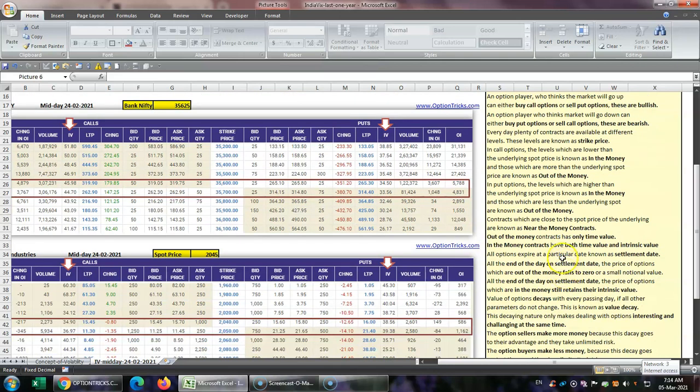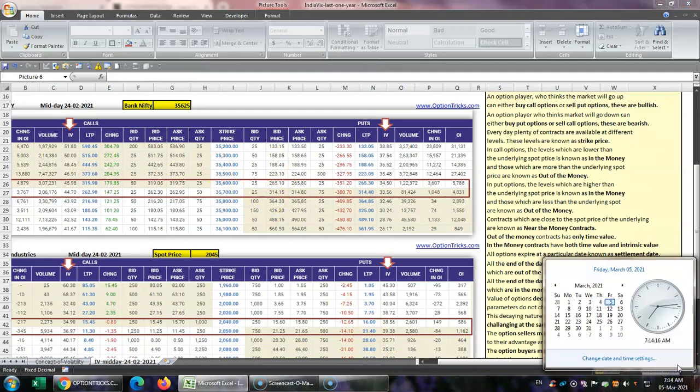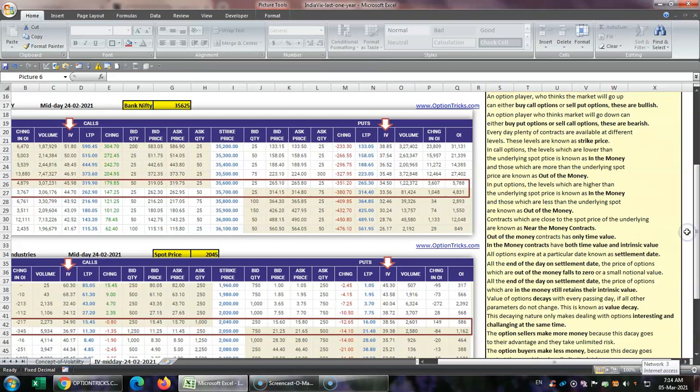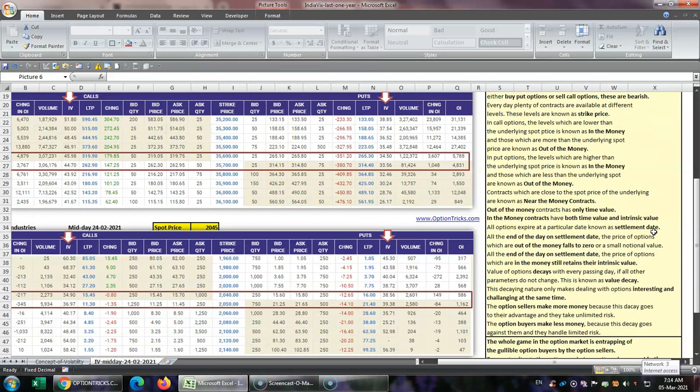All options expire at a particular date. This date is known as the date of settlement. This chart over here, which I had taken on midday of 24/2, which was a Wednesday. Now these options will expire on Thursday, that is on 25th February, because these are weekly options. So all options have a date of expiry and date of settlement. It's more or less the same. I mean, that day it will expire and all contracts have to be settled, either by paying money or collecting money.